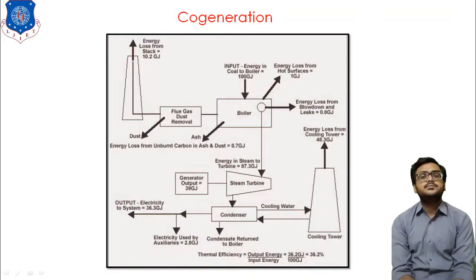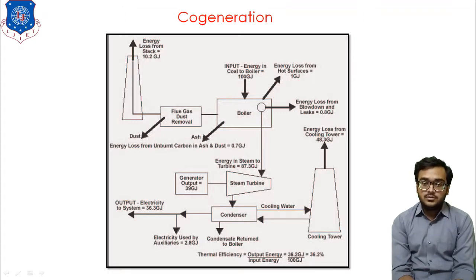For example, if I require electricity as well as thermal energy, then I have the possibility of producing thermal energy as well as electricity by using one energy resource, that is fuel or coal. Clear? So what are the benefits of cogeneration? How to incorporate cogeneration in an existing plant, and what are the different types of cogeneration? All those topics I would like to cover in today's session.